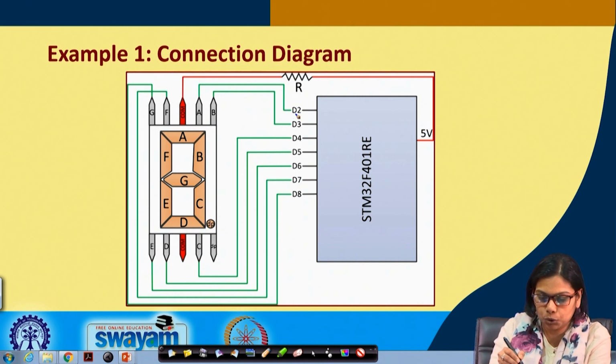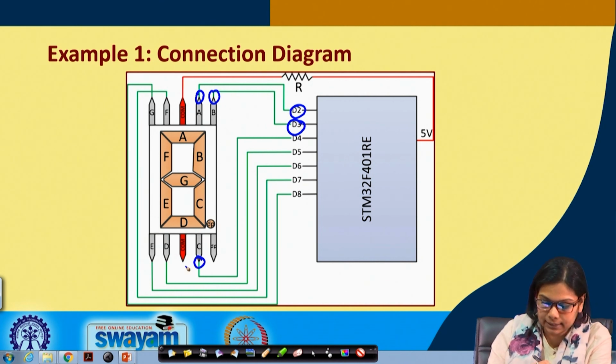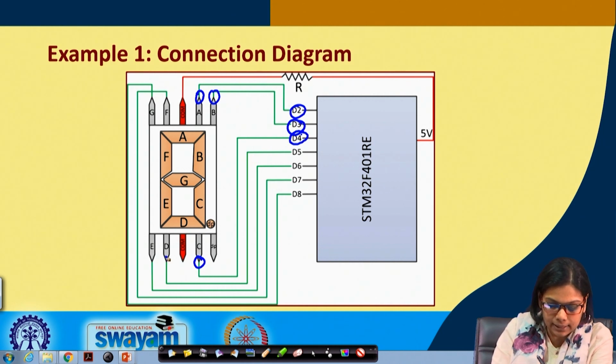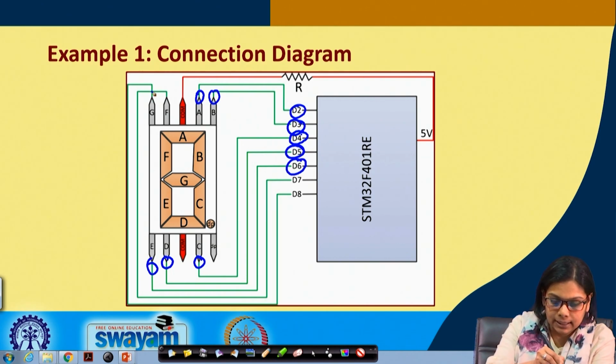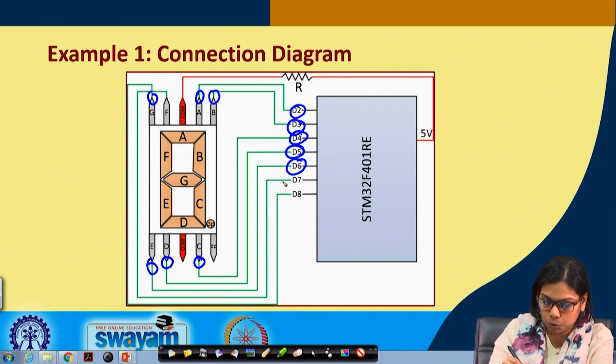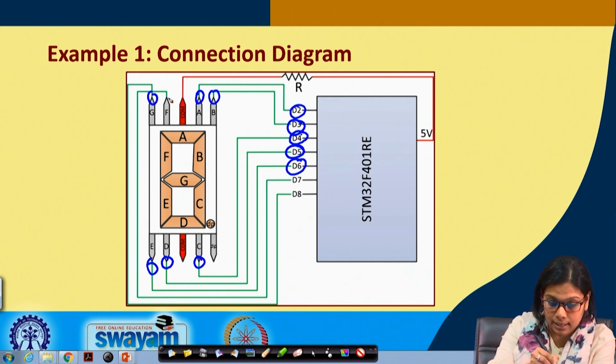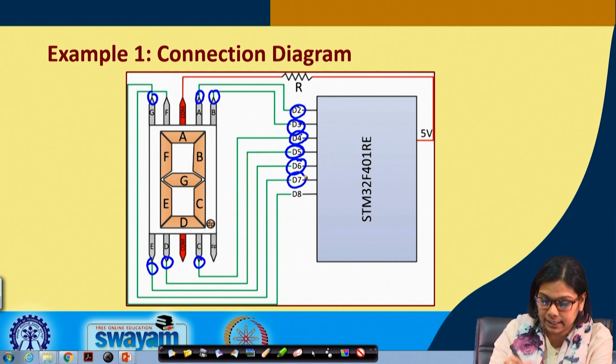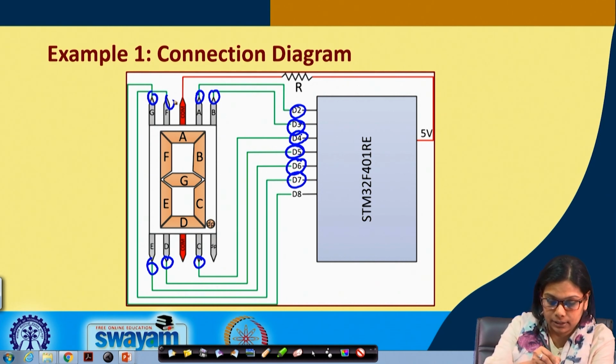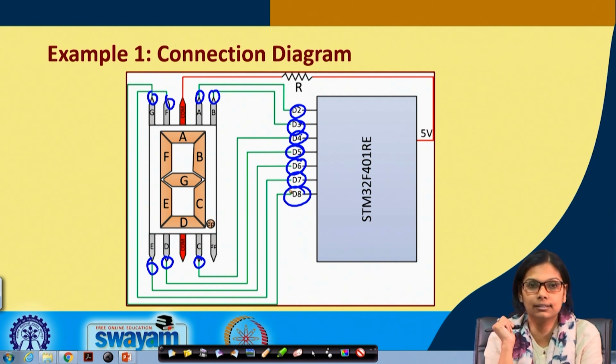A is connected to D2, B is connected to D3, C is connected to D4, D is connected to D5, E is connected to D6, F is connected to D7 and G is connected to D8.